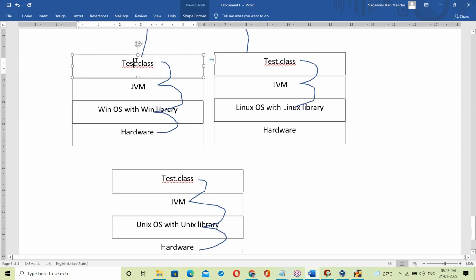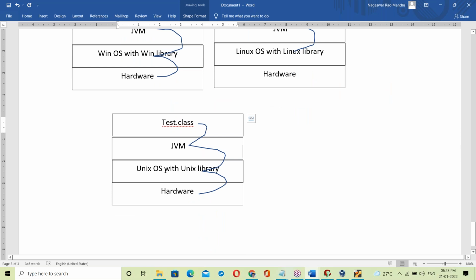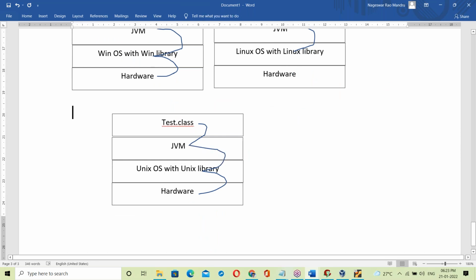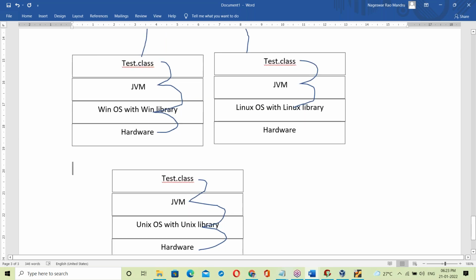The test.class file running on Windows OS links to the Windows OS library. The same test.class file, if it is running on a Linux base, links to the Linux base library. The same test.class file, if it is running on a Unix base, links to the Unix base library. That link is changing dynamically, at runtime. Link is not fixed.